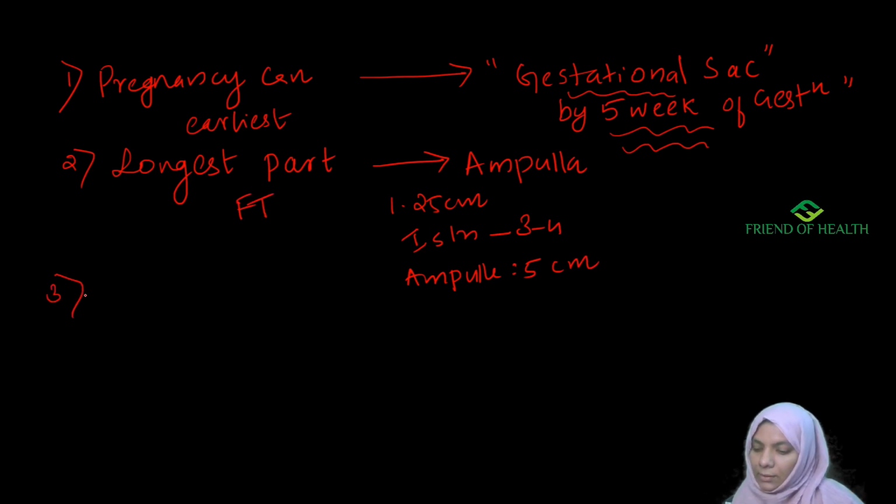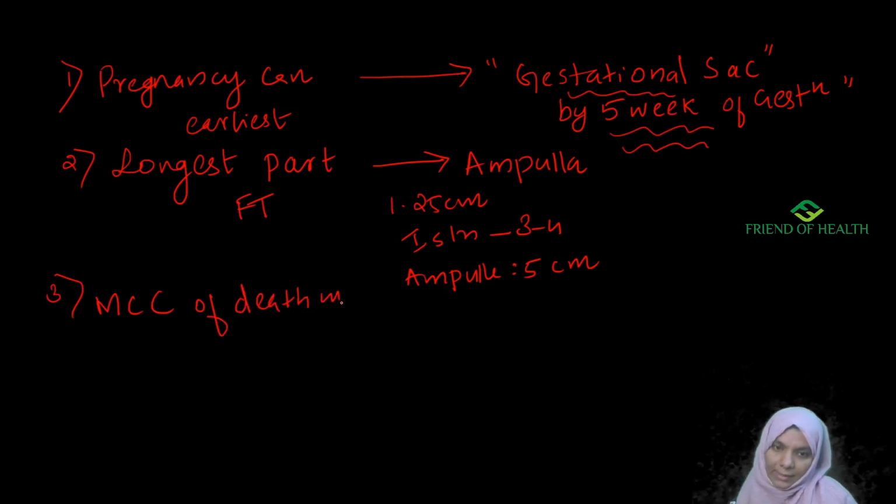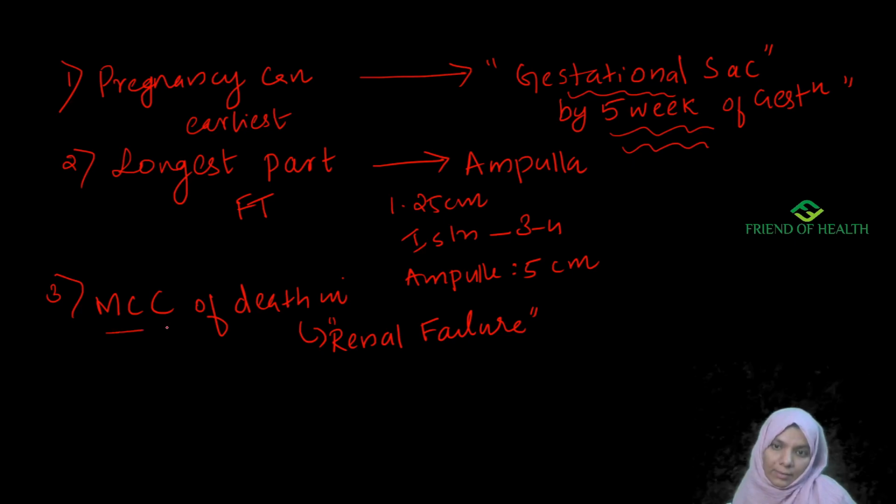Next one is the most common cause of death in CA cervix. The most common cause of death in CA cervix is renal failure. This kind of question usually comes. Please make it a point that you write down each of these points in a single place.